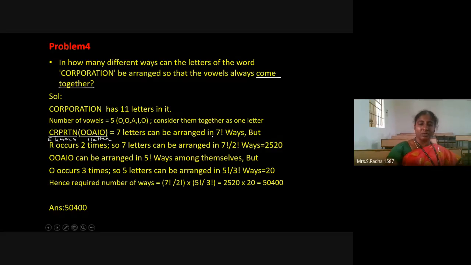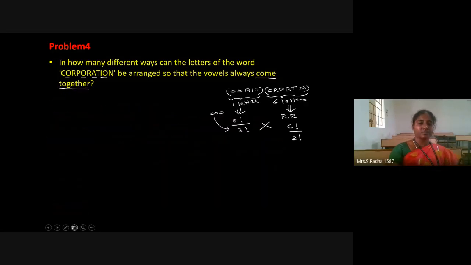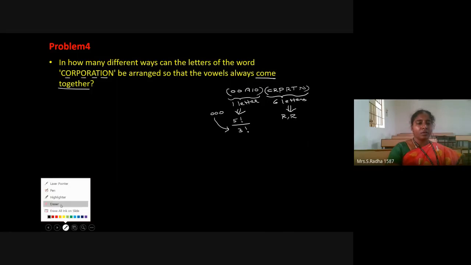And here I made a small mistake. I have taken only the consonants, that's why I have written it like this. But you have to calculate for the full thing.